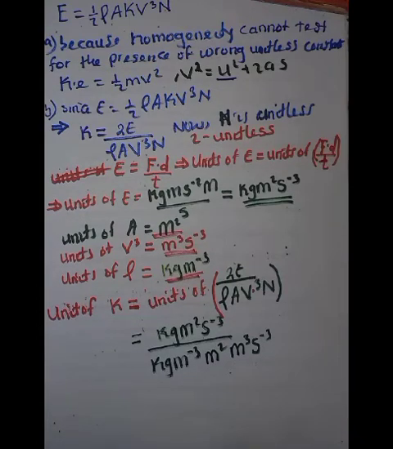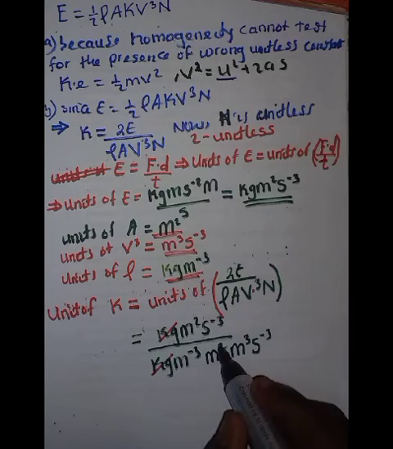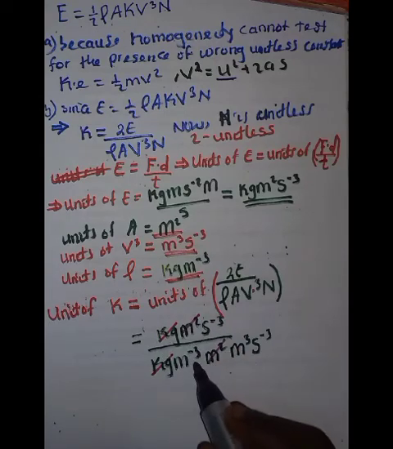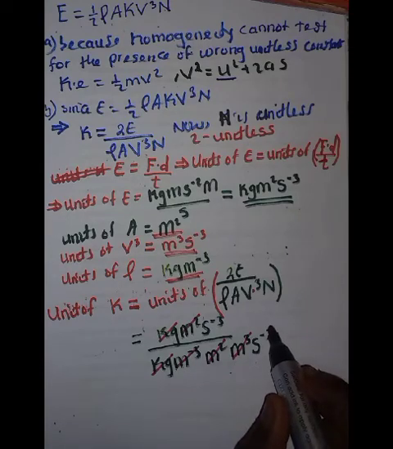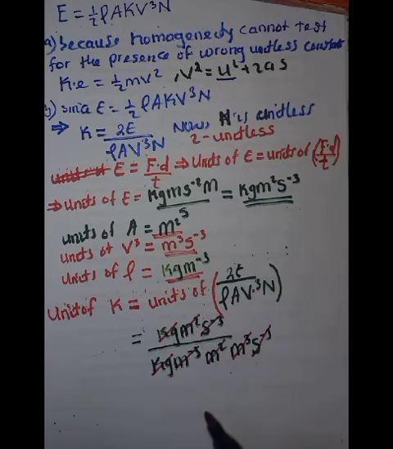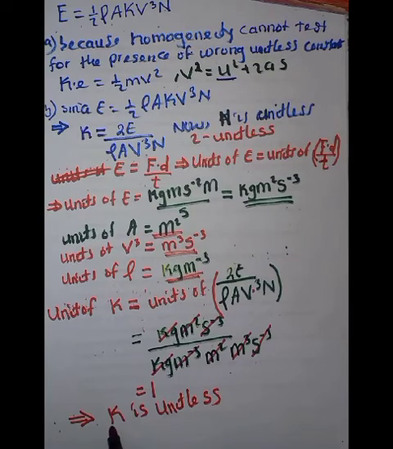So we can see that the kilograms can cancel, the meters squared can cancel, the cubic meters and meters cubed can cancel, then the seconds to the minus 3 can cancel with this. So at the end result we have our answer to be 1. That therefore implies K is unitless. Great.